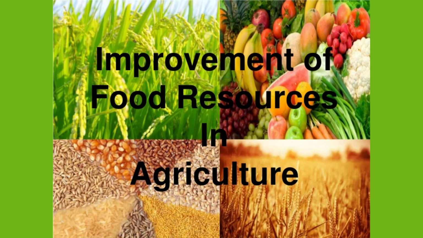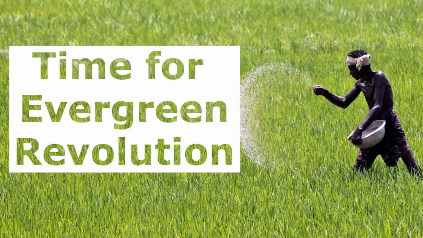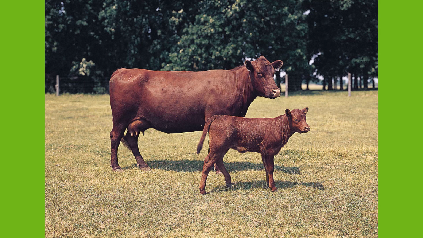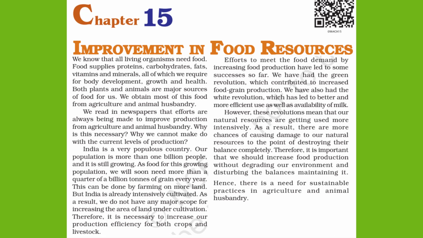So let's talk about how the green revolution has contributed in increasing the food grain production, and how the white revolution has led to better available milk. This all took place due to scientific research and techniques. So let's talk about these in more detail. Actually, these revolutions mean that our natural resources are getting used more intensely. Due to this, there is more chance of causing damage to our natural resources and environment, and disturbing its balance completely. So we should increase our food production without degrading our environment or disturbing the balance.